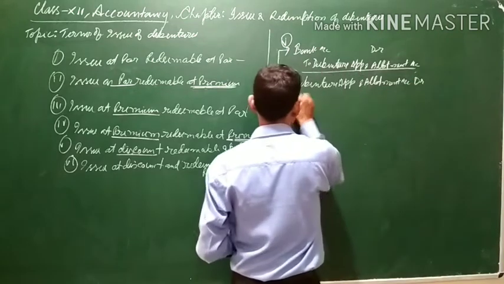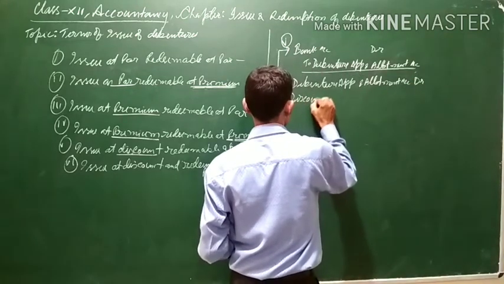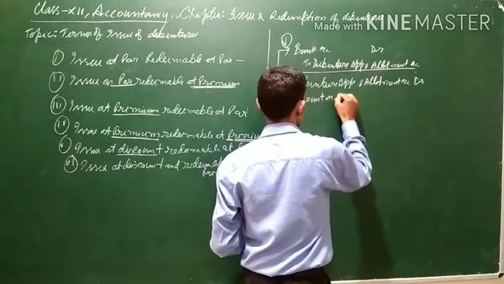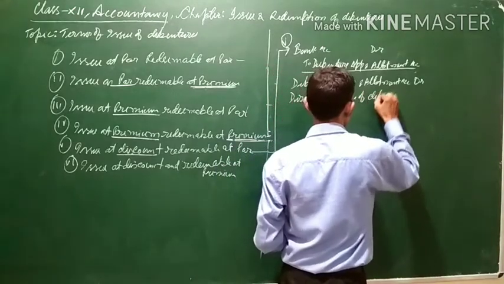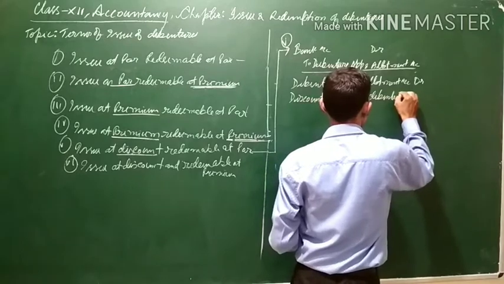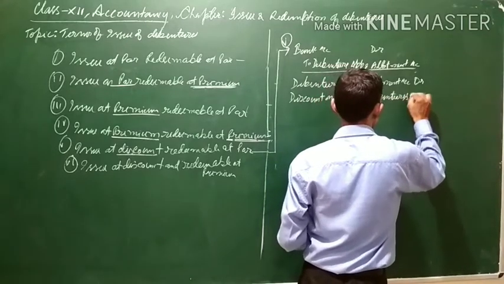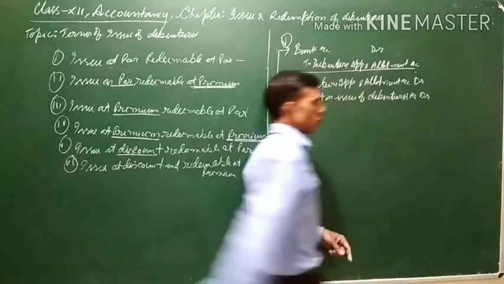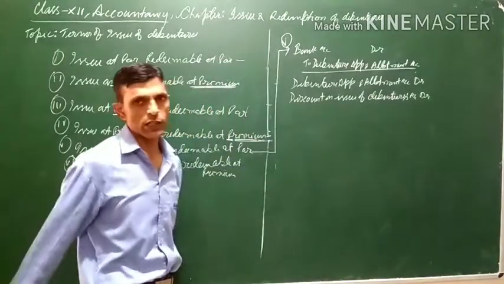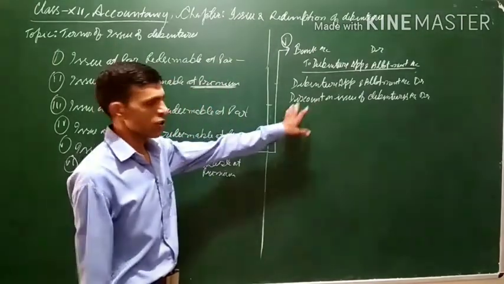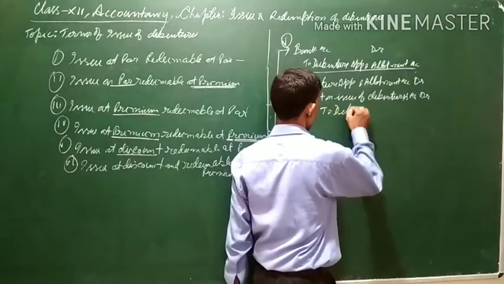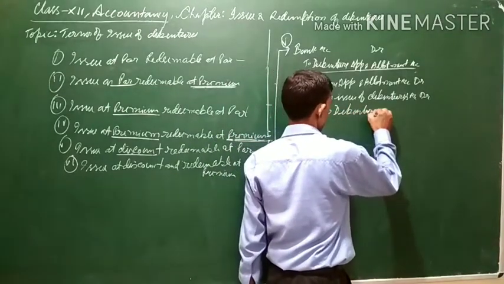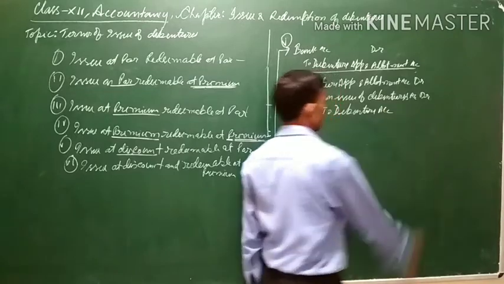Debit, again discount on issue of debenture account. This will also be debited because it is the discount which is being provided at the time of issue. It is a loss and losses are to be debited. To debenture account.